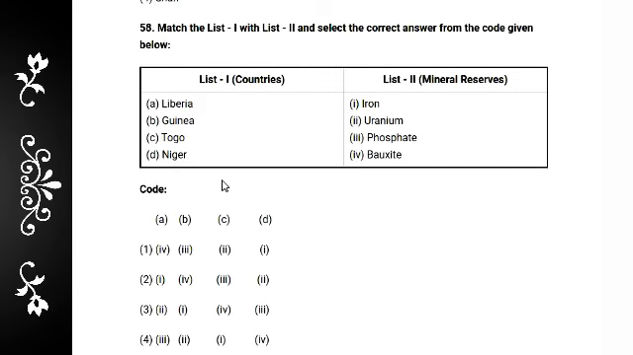Next question: match the country and mineral reservoirs. Which country has which mineral reservoir? Number 1 option: Liberia, Guinea, Togo and Niger. Liberia is iron, Guinea is bauxite, Togo is phosphate, and Niger is uranium. The correct answer is 2.